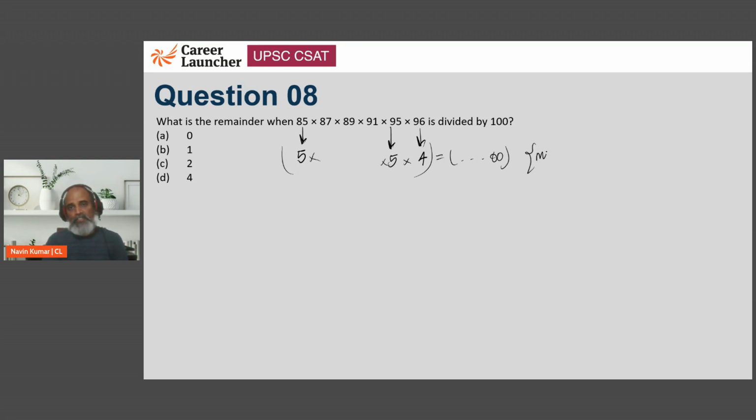In other words, the given product is a multiple of 100. अगर आपके पास कोई एक नंबर जो 100 का मल्टीपल है, उसको जब 100 से डिवाइड करोगे तो वो डिवाइड हो जाएगा. In other words, you will get the remainder as 0. Right? So one of the easiest problems of today's.